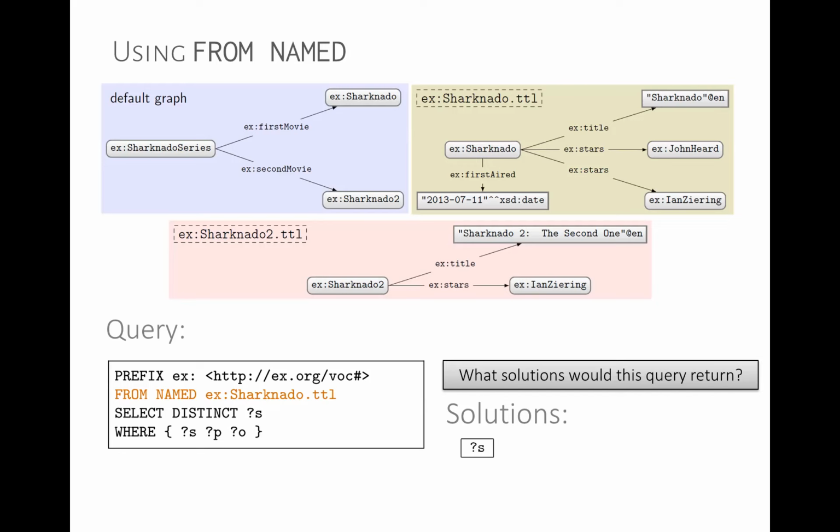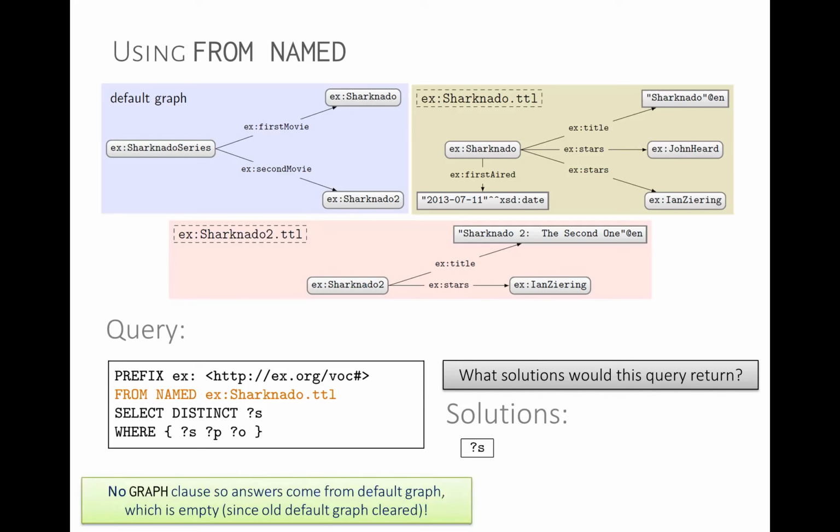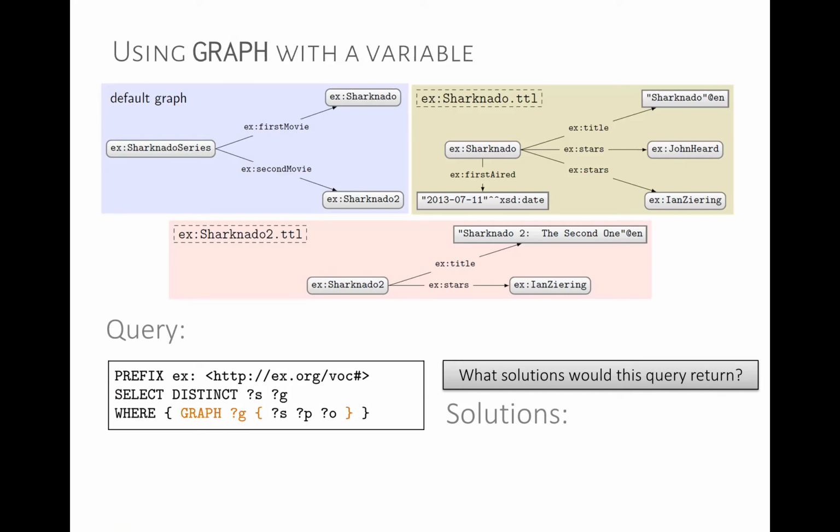So when we use from or from named, we basically remove everything that's there. Our default graph has disappeared now. We say from named sharknado.ttl, so our default graph is still empty. We have a named graph, which is sharknado.ttl with a name. And then when we run this query, there's no default graph, it's empty, so we get empty results. Does that make sense? No graph clause, so answers come from the default graph, but we just removed the default graph and we didn't add any new default graph with from, so no solutions.